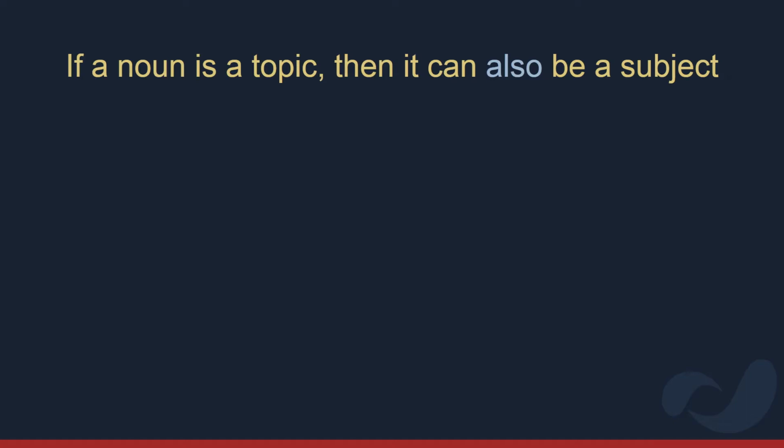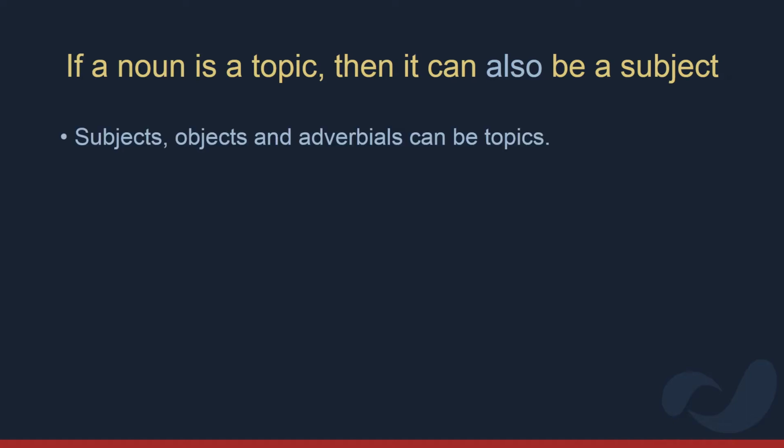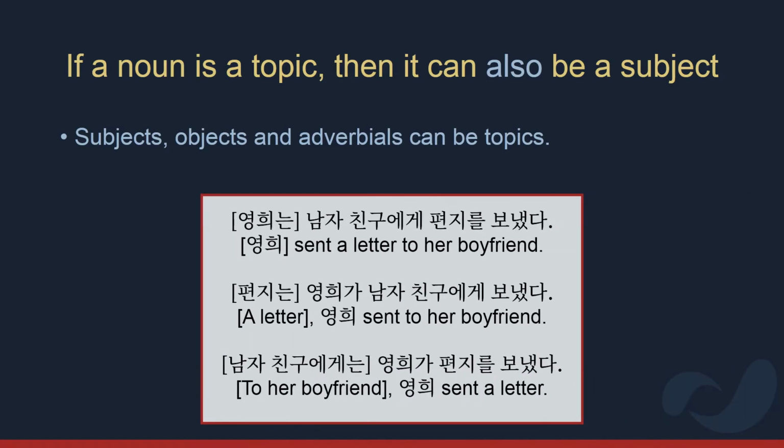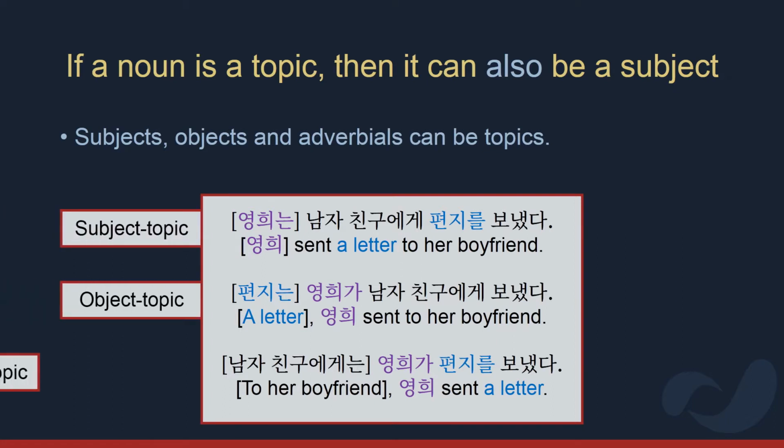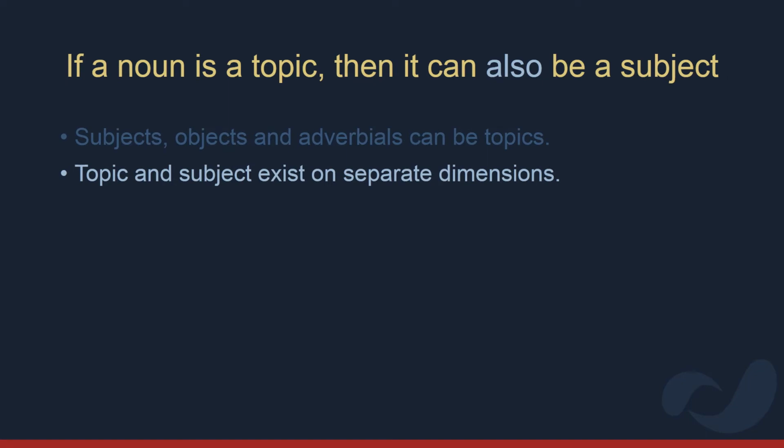We can see this in the fact that subjects, objects, and adverbials can be topics. In the three examples here, Youngi is the subject and Pyeonji is the object for all three sentences. That doesn't change. The topic of each sentence is different, and we have a subject topic, an object topic, and an adverbial topic. Note that the word order changes according to what the sentence topic is. This isn't a feature of particle 는, but rather it's a feature of topic. All of these are possible because topic exists on a higher dimension than subject and object.